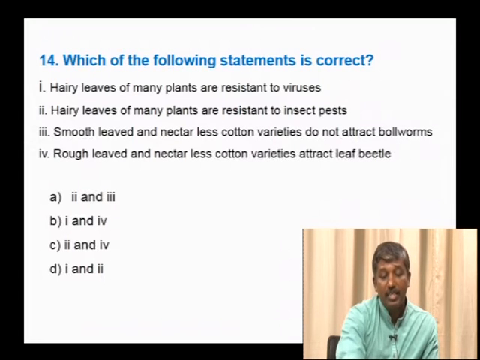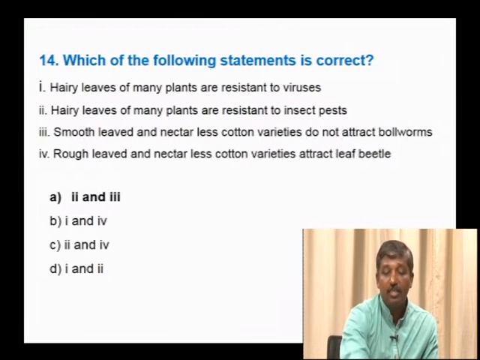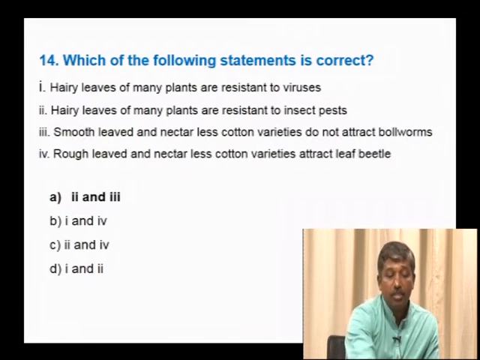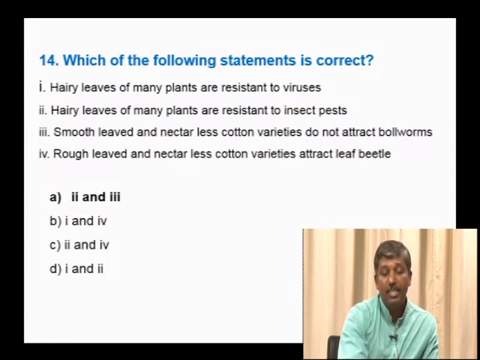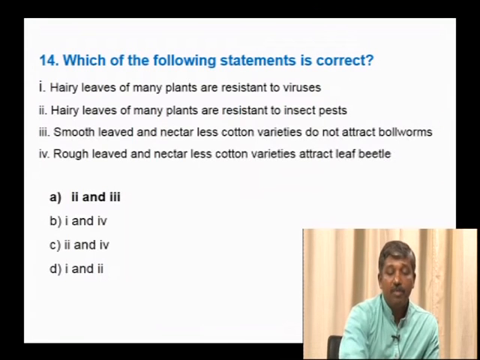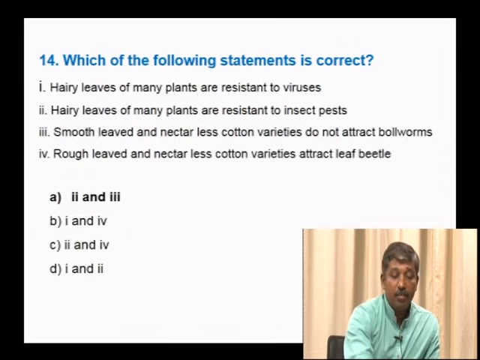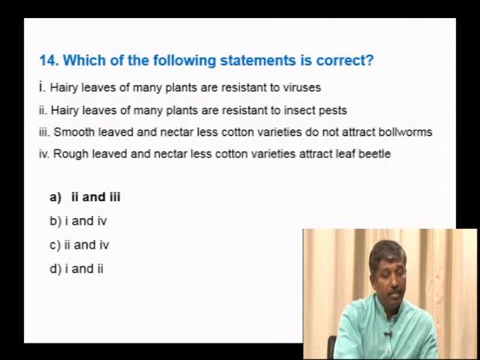So, rough-leaved and nectarless cotton varieties attract leaf beetle. So, it will not attract, hence the option is A, 2 and 3. So, hairy leaves of many plants are resistant to insect pests, as well as smooth-leaved and nectarless cotton varieties do not attract cotton bollworm. So, the presence of hairy leaves will interfere with the chewing and biting or the consumption of these leaves, hence the insect will not prefer, hence the correct option is A, that is 2 and 3.